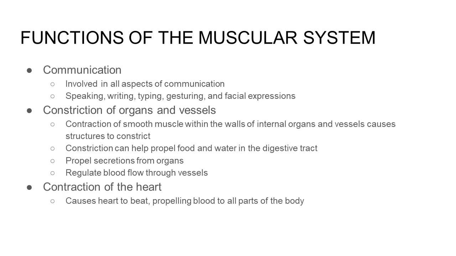The constriction can help propel and mix food and water in the digestive tract, propel secretions from organs, and regulate blood flow through vessels. Finally, muscles are involved in the contraction of the heart. So the contraction of cardiac muscles causes the heart to beat, propelling blood to all parts of the body.